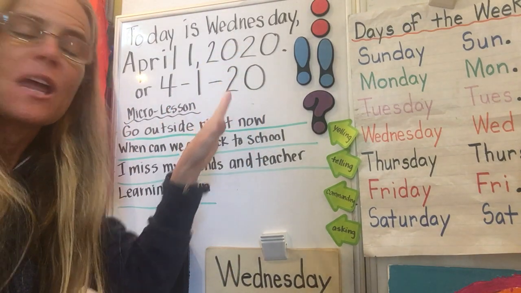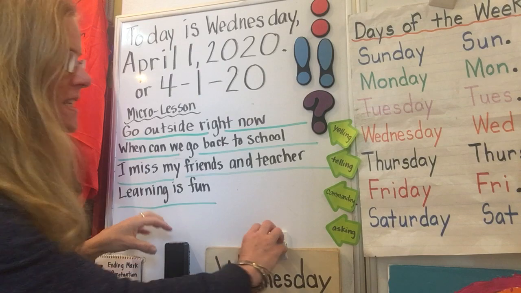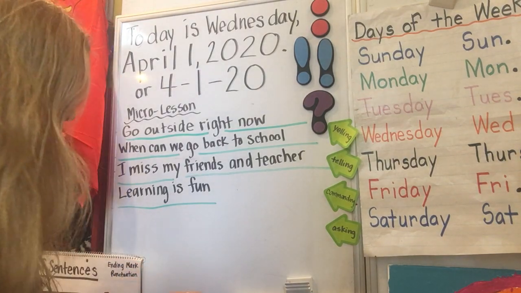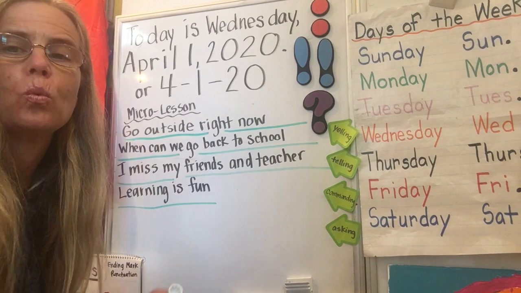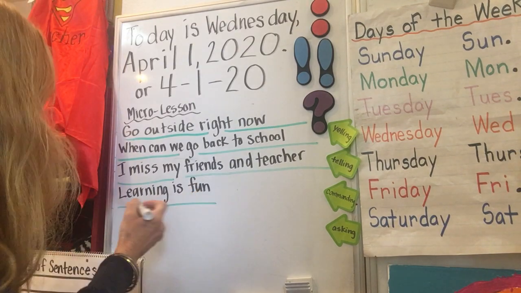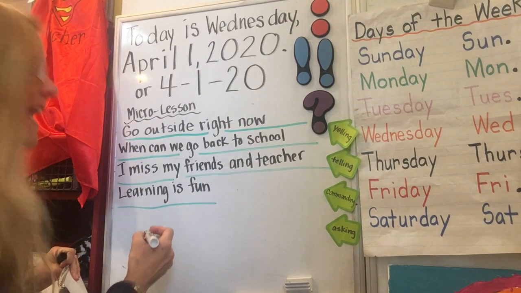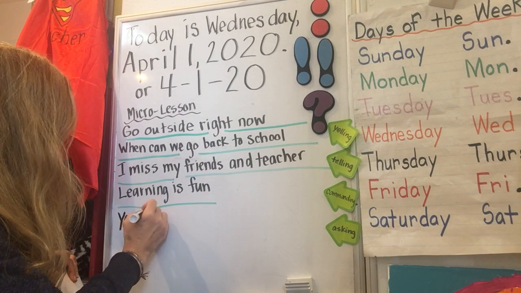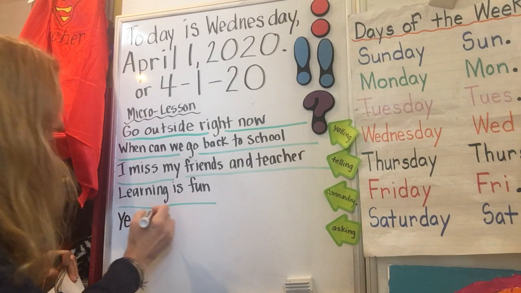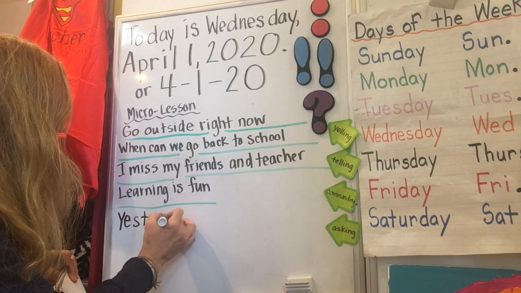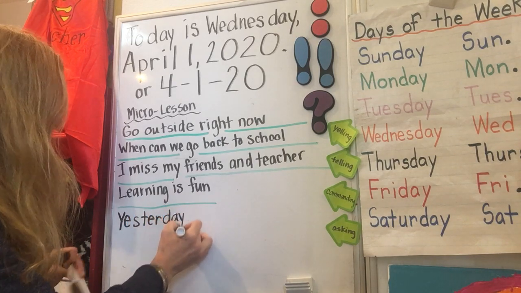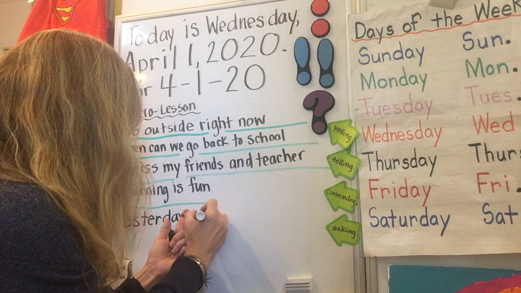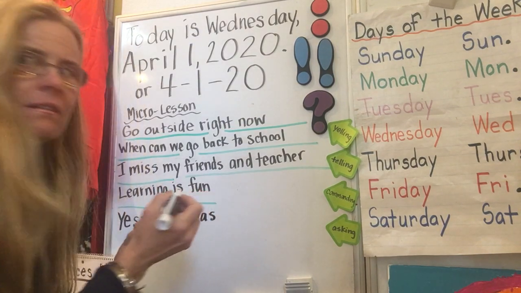So yesterday was April 1st, and it was Wednesday. So I want to add what yesterday was, what today is, and what tomorrow will be. So yesterday, Y-E-S-T-E-R, the ER of spider, D-A-Y. Yesterday was that day.